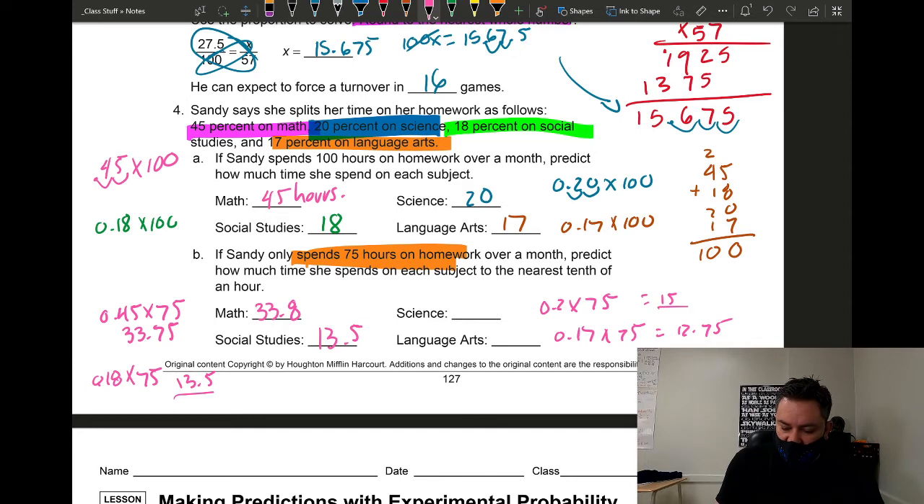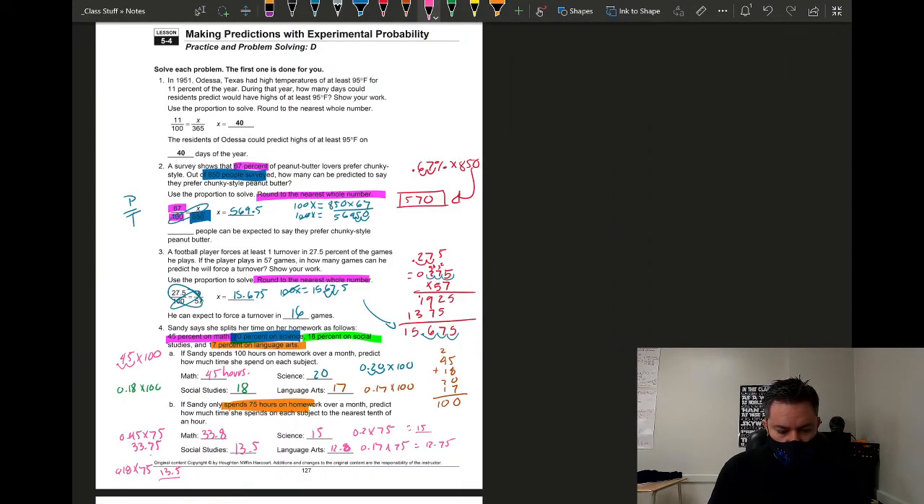For science you get 15 whole hours. You don't need to round anything. And for language arts you get 12.75. Just like over here, we're going to round to 12.8 hours. Again, just convert to decimal and multiply. That is all you have to do. Now, this is making predictions with experimental probability. Again, either use proportions or convert to decimal and multiply. Both ways are going to get you to the right answer.